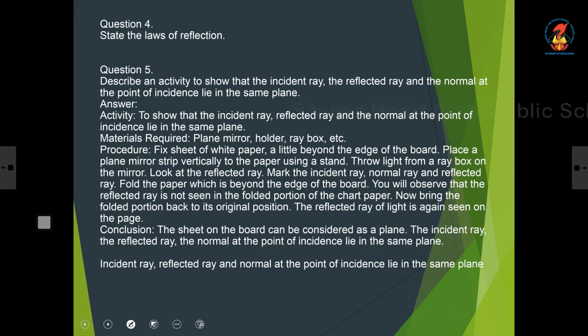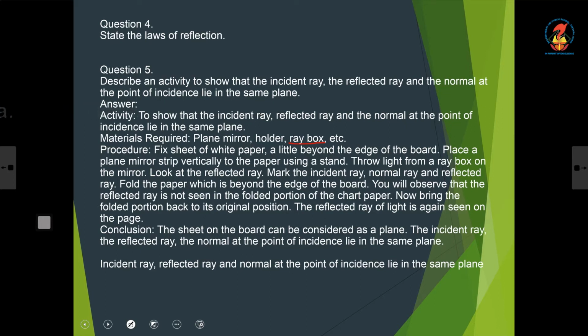Here it is an activity, so we need to write it like this: materials required, procedure and conclusion. So, what all things we need? Plane mirror and a ray box. Ray box means from that ray box light will be emitted.